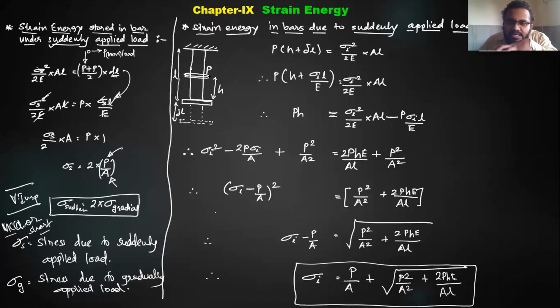But now how will we give this impact load? For example, we will release this load from a certain height h. When this load comes down, what will happen? It will gain some kinetic energy, and when it impacts on this particular collar, it will have that kinetic energy. With that velocity it will impact and give some elongation. Surely this elongation won't be similar to a gradually applied load, nor to a suddenly applied load, because here the load is the same, but it is coming with some initial velocity.